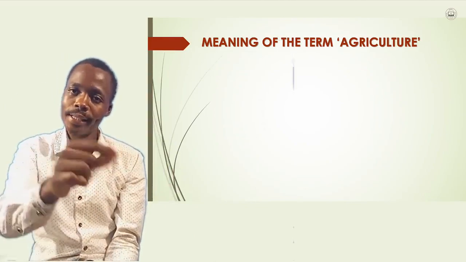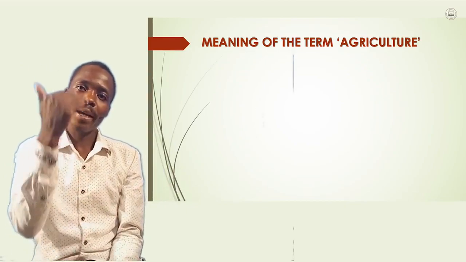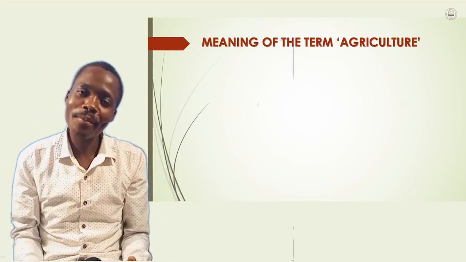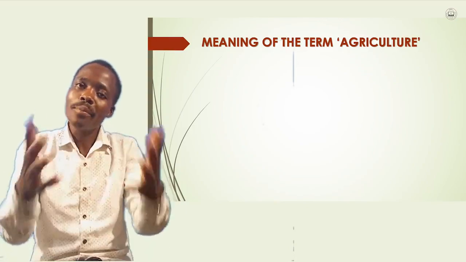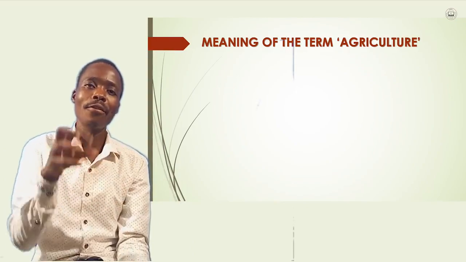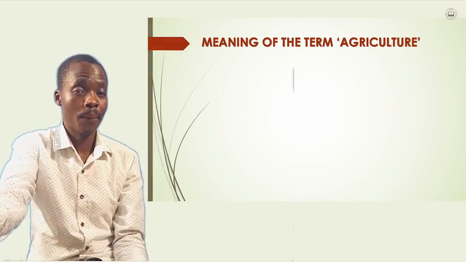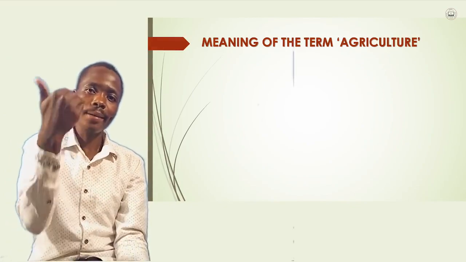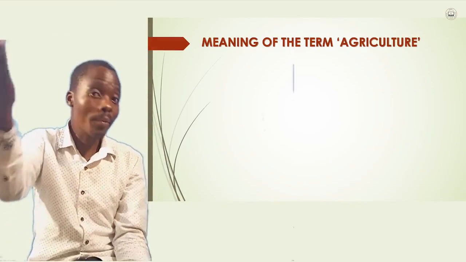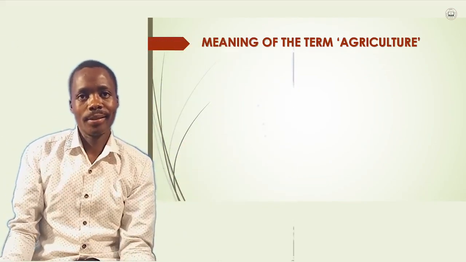The use itself, you can underline if you want. The use itself can be in terms of food, can be in terms of employment. People get employment in several farms where they produce different crops. People get employed in different farms where they produce different animals.